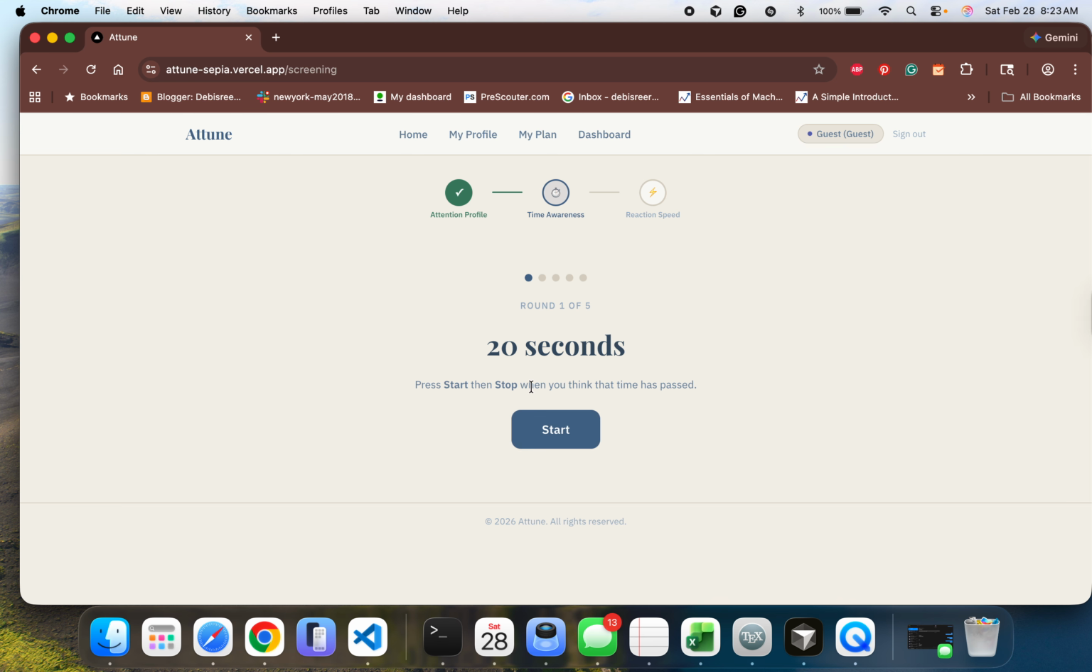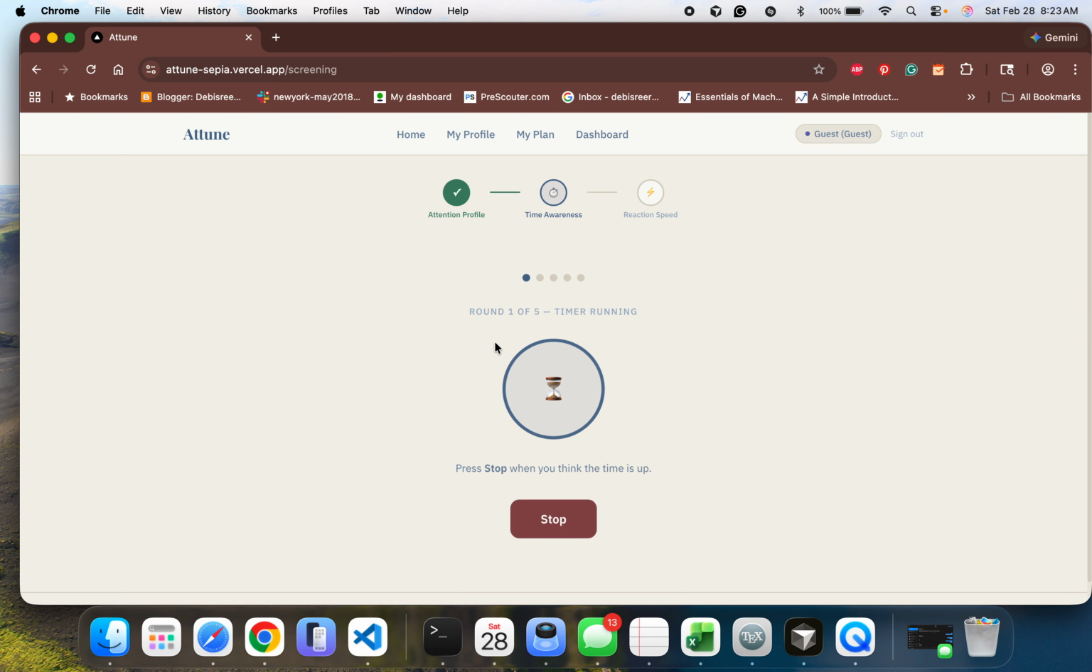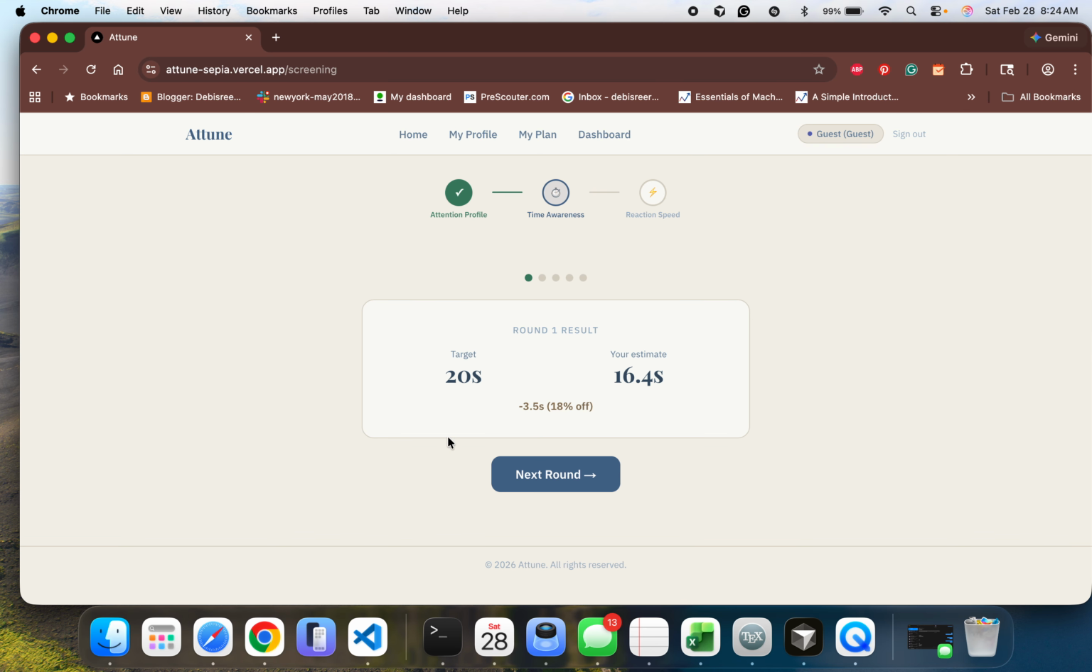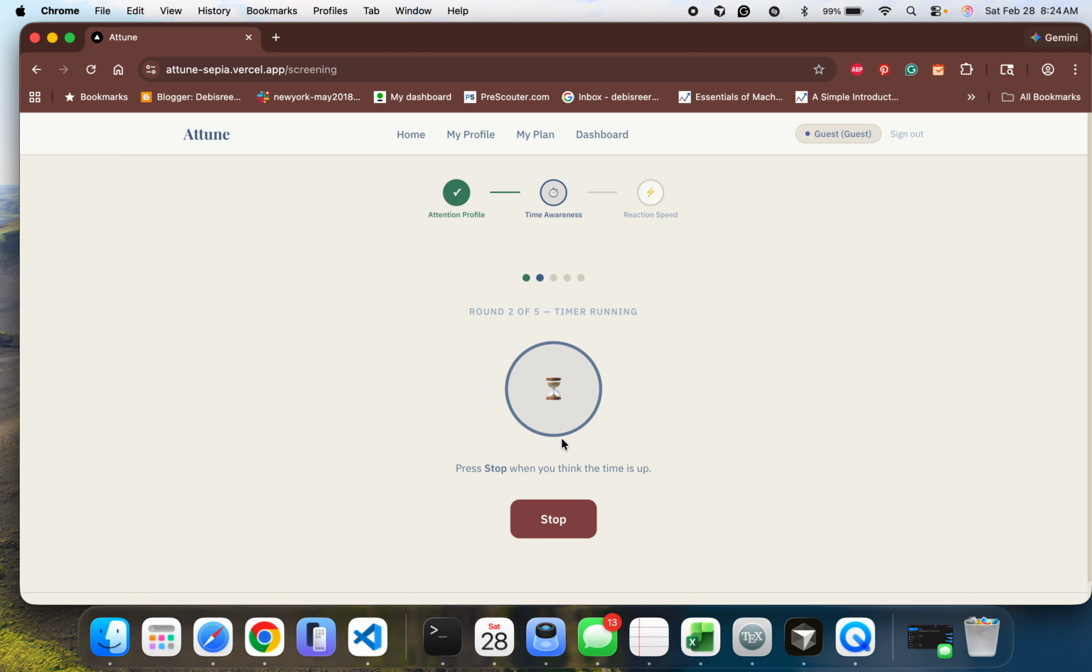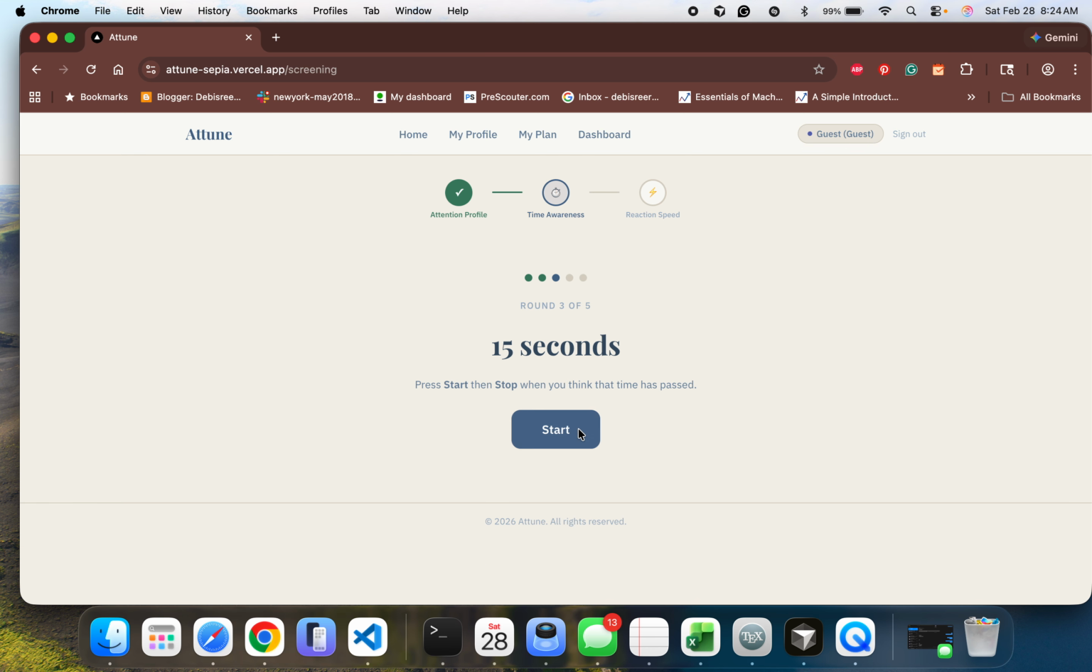So it's asking about 20 seconds. When you start it and a clock is passing, your job is to understand when 20 seconds have passed without actually looking at the actual clock. So it's your assumption of how 20 seconds should look. I'll just stop it quickly, and it will tell you the target versus your estimate, how good or bad it is. So I have to go very quickly for all the rounds.